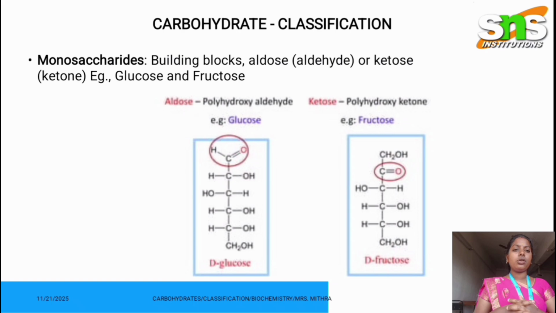You could also notice both have the molecular formula C6H12O6, and the third carbon alone is the same in glucose as well as fructose. You could see the third carbon alone is HO-CH, the rest of the carbons are HCOH, HCOH, and the final carbon is the CH2OH group. This is the D-glucose and D-fructose structure.